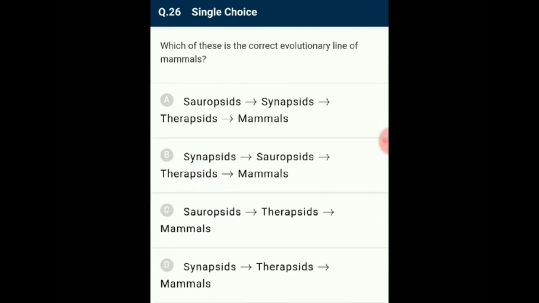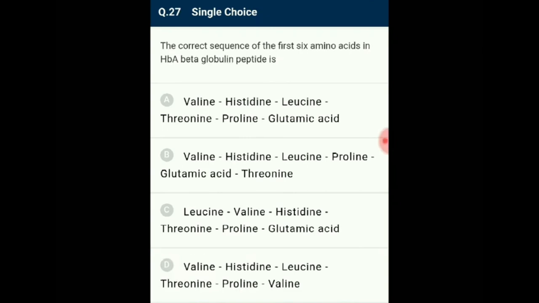Question number 26. Which of these is the correct evolutionary line of the mammals? A common ancestor, which is an extinct reptile, gave rise to two groups: sauropsids, which evolved to form many descendants, and synapsids, which give rise to therapsids. They were ancestors of modern day mammals. So the answer for this question is option C. Synapsids, therapsids, mammals.